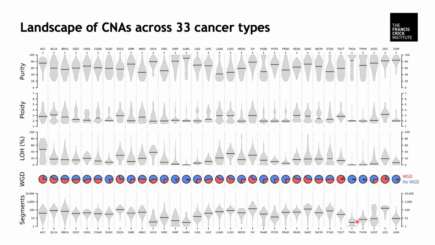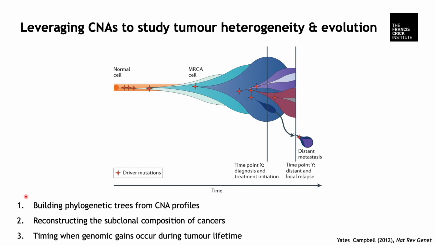Ultimately, this allows us to study the landscape of CNAs across cancer types, and this figure summarizes key metrics of interest, including purity, ploidy, fraction of the genome with loss of heterozygosity, fraction of cases with a whole genome doubling, and the number of segments. We can go even further and use CNA profiles to characterize tumor evolution and heterogeneity in great detail.